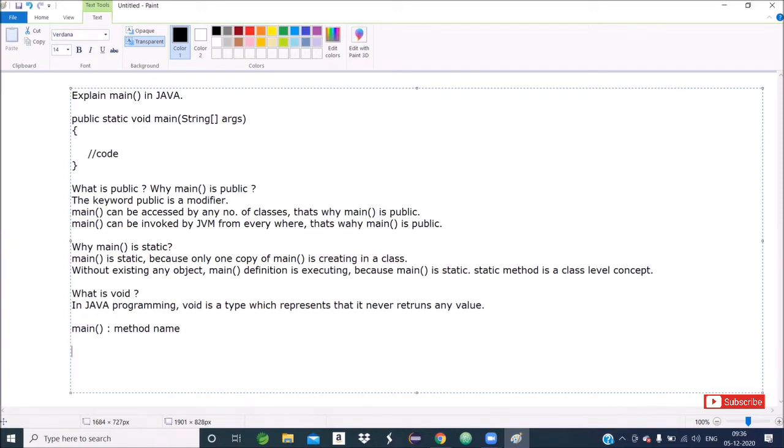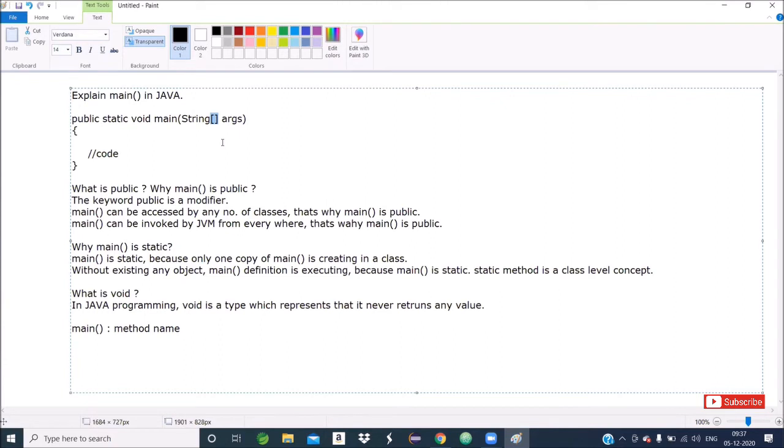Then within the main method, within parenthesis, an argument or a parameter is taken, and that is an array, because of this subscript. Later on, when the array chapter comes, we will cover it, but currently you remember one subscript represents a one-dimensional array, and the name of the array is ARGS.